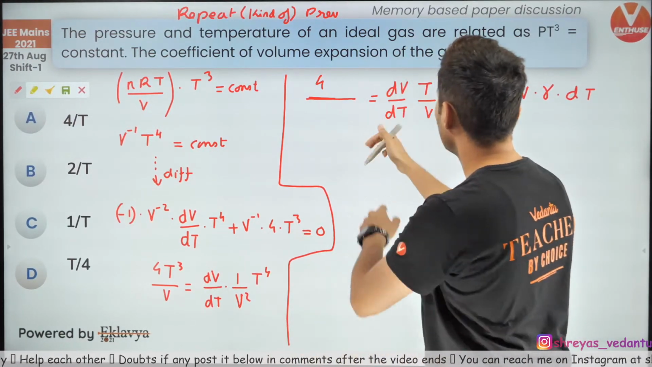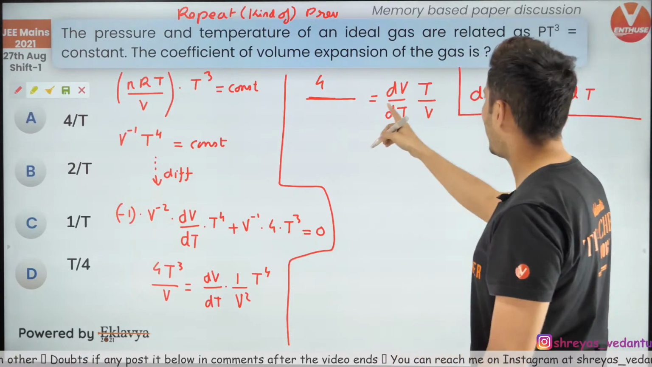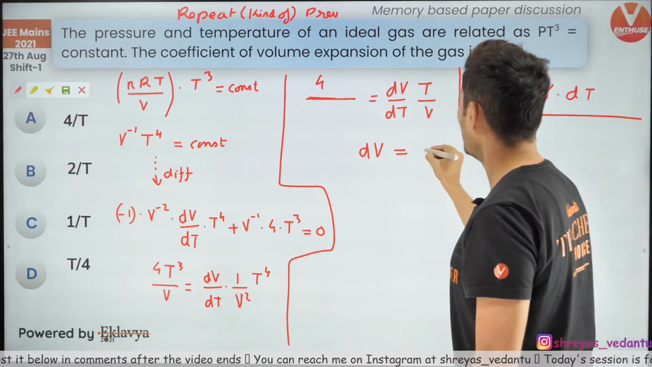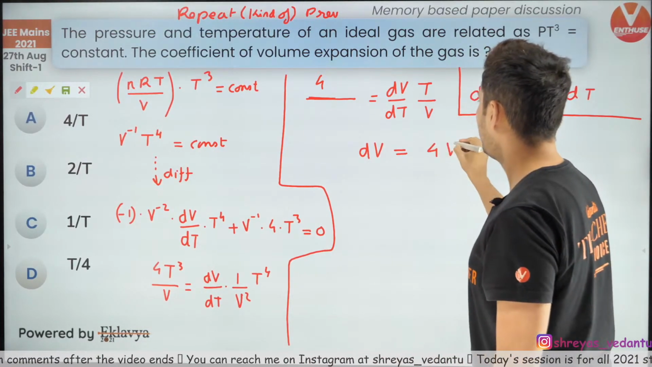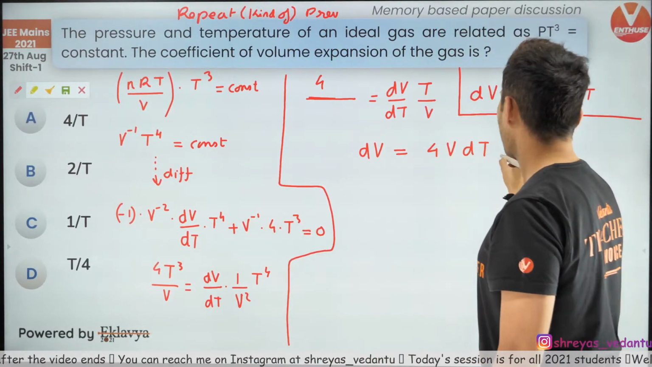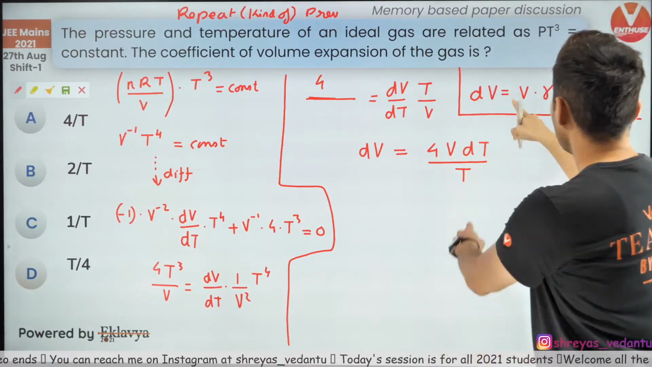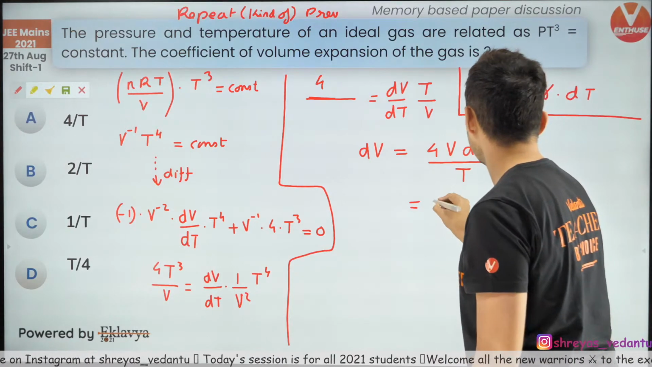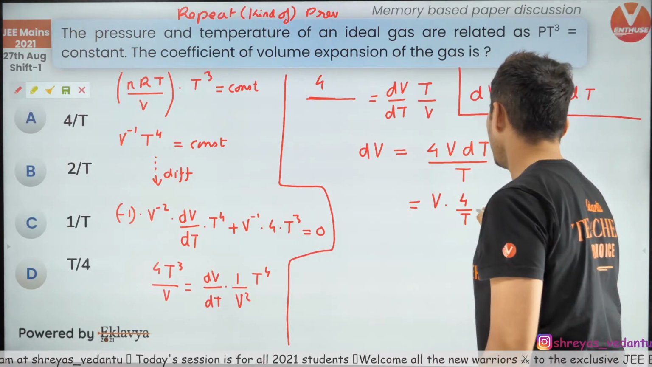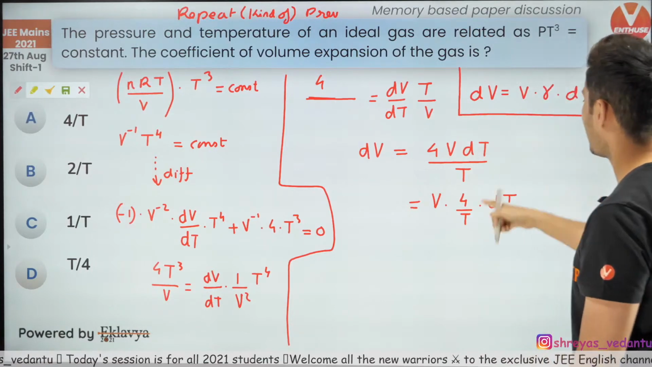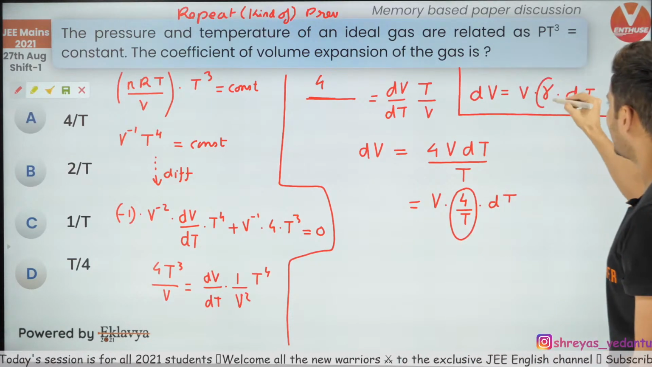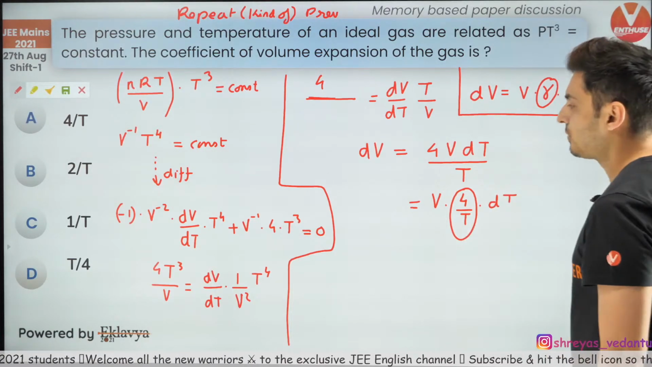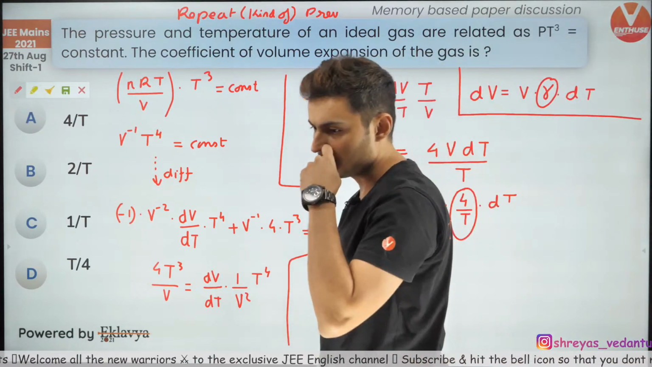Acha. So I think I need to rearrange this. So let's see what will happen. So dV will be equal to 4v dt by t. Somehow get it in this form. I think you can do that. What you need to do is just write it as v into 4 by t into dt. Now if you just compare both of them, you can see this one and this one are the same. So the gamma coefficient of volume expansion is 4 by t. That's it. That's the answer.